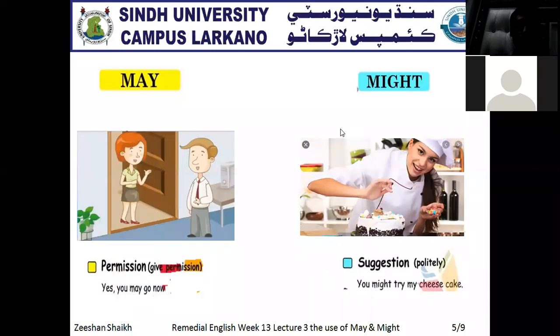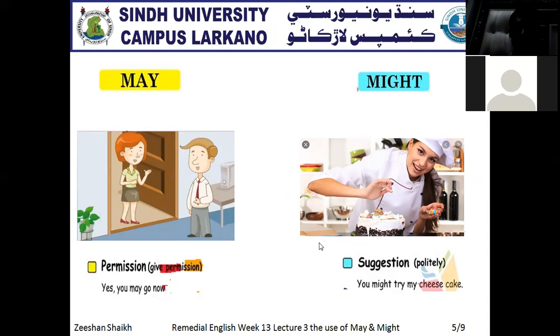Now the third one: we use may with permission whenever we are trying to give permission. Before this we were asking for permission, but right now we are trying to give permission to the fellow person. Likewise, yes, you may go now. What does it show? The girl is trying to give permission to the fellow person: yes, you may go now. This word may is used for giving permission to someone. So that's why we use may.